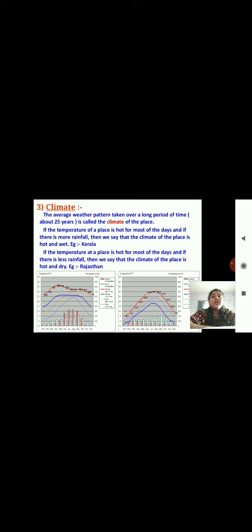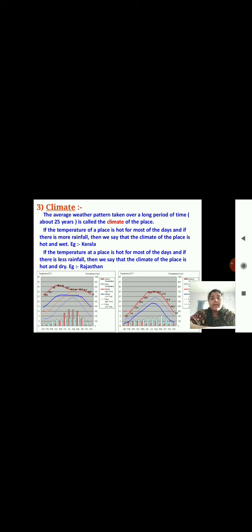The weather taken over a long period of time, that is about 25 years or more than 25 years, is called the climate of the place. See the example. If the temperature of a place is hot for most of the days and if there is more rainfall, then we say that the climate of the place is hot and wet.